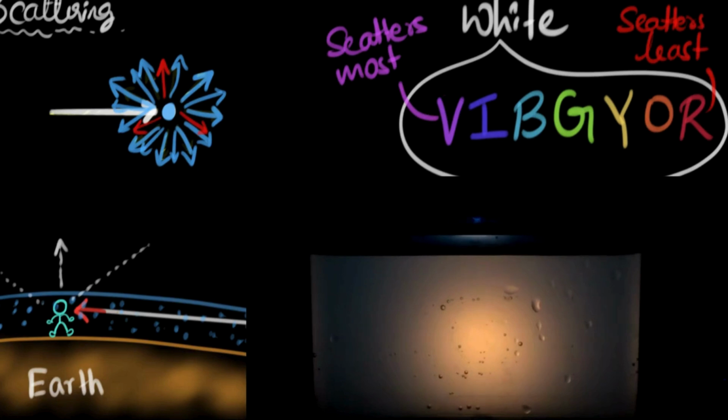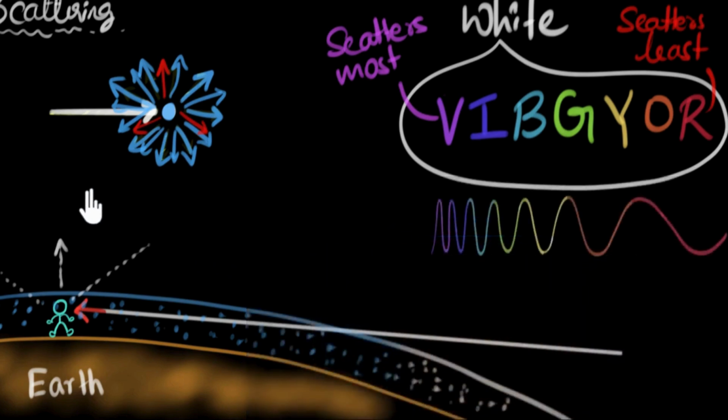Beautiful, isn't it? Also notice that the light that is reaching us is pretty dull. We can hardly see the flashlight now. And that's because most of the light has been scattered away from us. And that's what makes the sunrise and the sunset so beautiful, because we can see it directly without hurting our eyes. So to quickly summarize, the reason we see the blue sky and the red sunset is because when white light hits these atmospheric particles, they scatter blue light more compared to all the other colors.